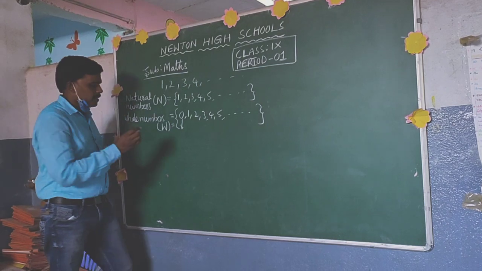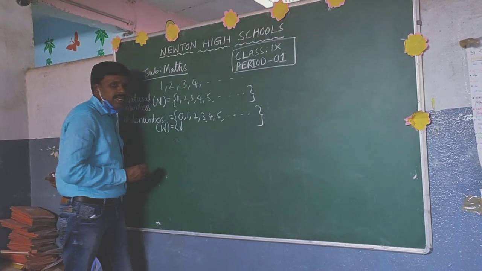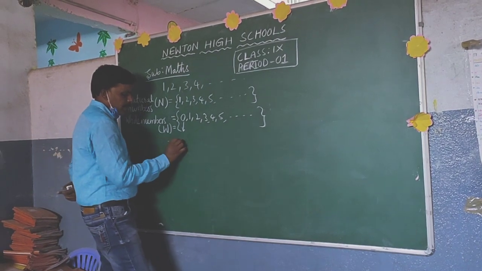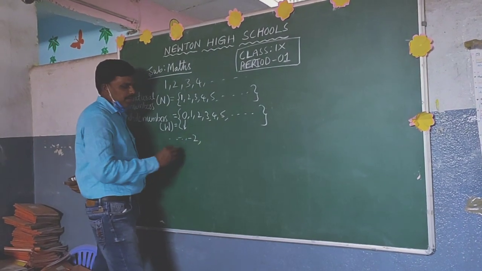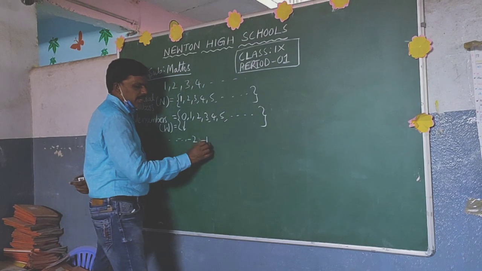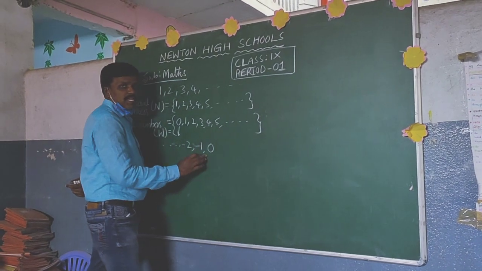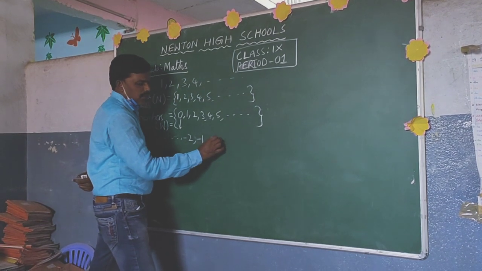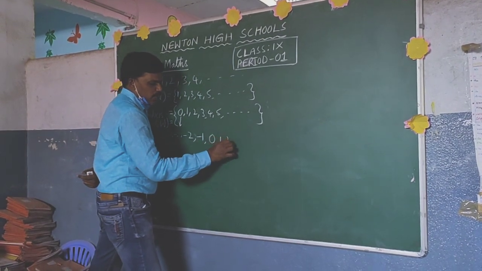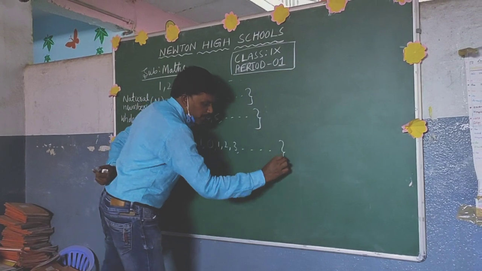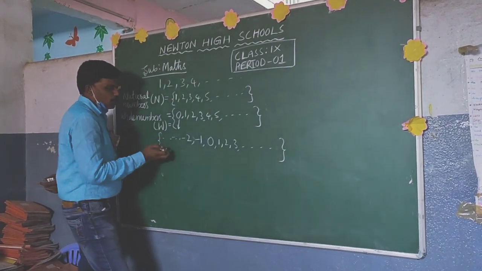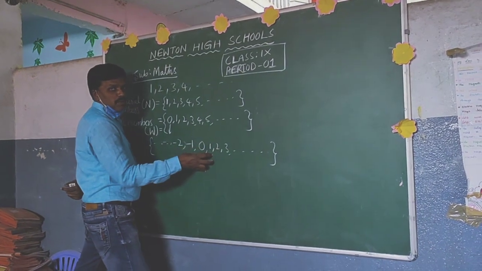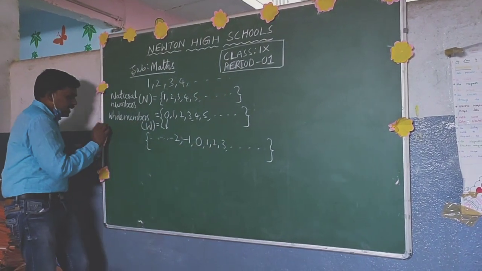Minus is nothing but a negative quantity, plus is nothing but a positive quantity. For example, I am taking here minus 2. It's a negative quantity. Minus 1, negative quantity. 0 does not contain any sign, meaning neither negative nor positive. Then positive quantities 1, 2, 3. When you are putting together, the group of negative numbers, positive numbers, including 0 are called integers.